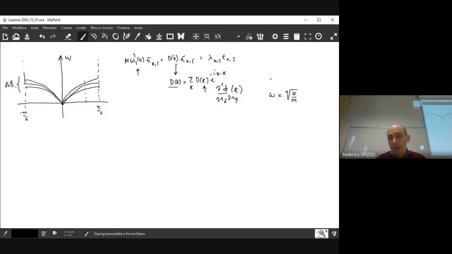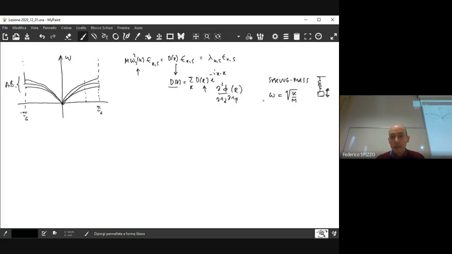So in the case of the spring mass system, you have your spring connected to a mass and you let this mass oscillate under the action of the spring, then the larger is the value of the elastic constant of the spring, the larger is the frequency. So here, more or less, you have a similar point.